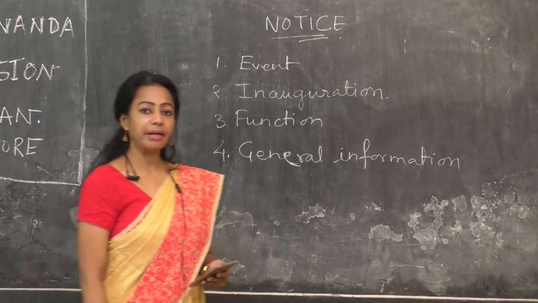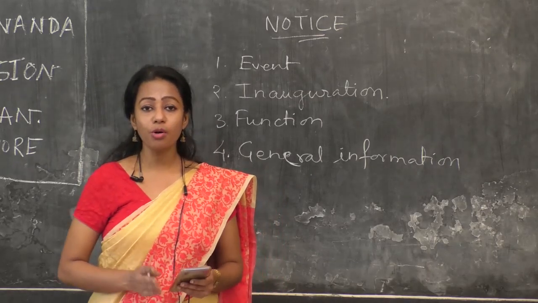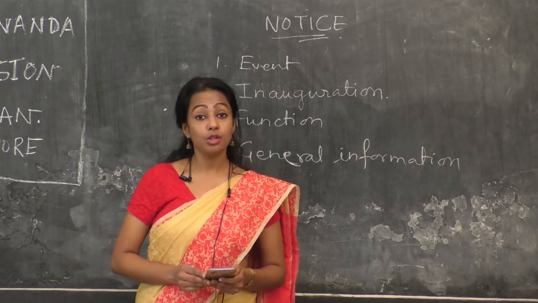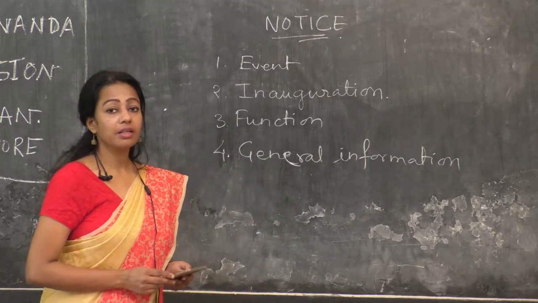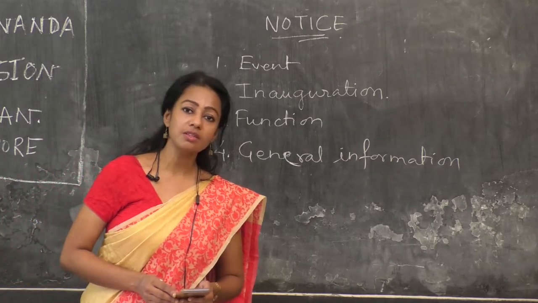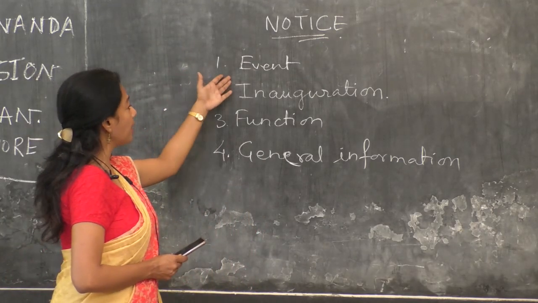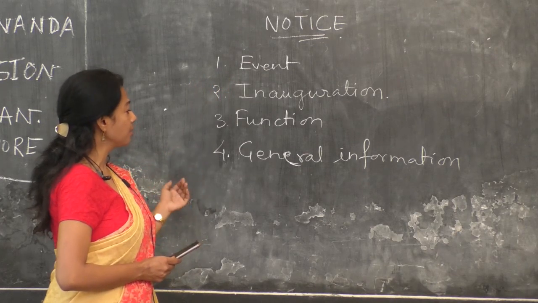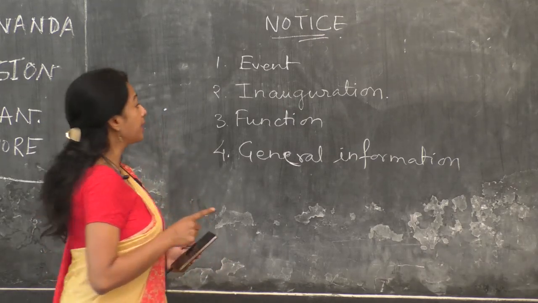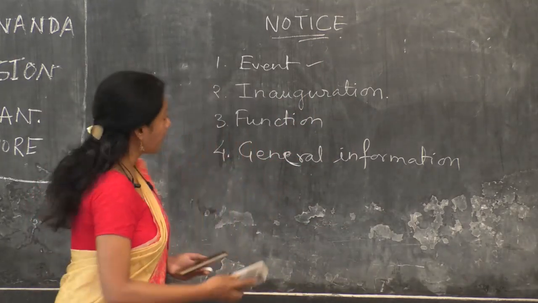So what you learn by now is that it is a written or printed form of some instruction meant for a specific group of people. Today what I am going to make you learn is about a school notice board, the notice that you put on your school notice board for the sake of the students. It contains an event, an inauguration, a function or general information, and right now I am writing a notice for an event. So here we go.